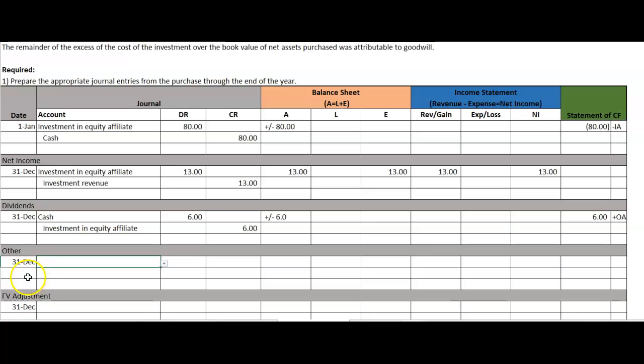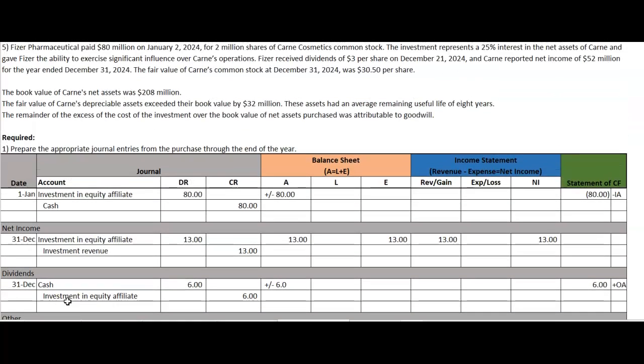Other adjustments. When we have the equity method, we do have to pay attention to the assets. If we had purchased this company, we would bring their assets on at fair value. Fair value typically is greater than book value, not always, but typically, which means depreciation for the year would have been greater. In other words, the net income of this company would have been less had they recorded additional depreciation as a result of bringing those assets on at fair value.